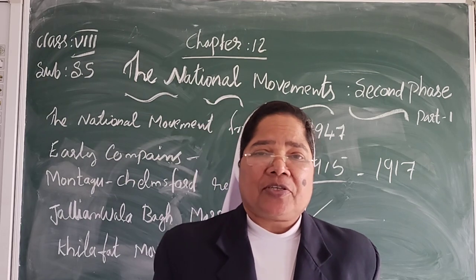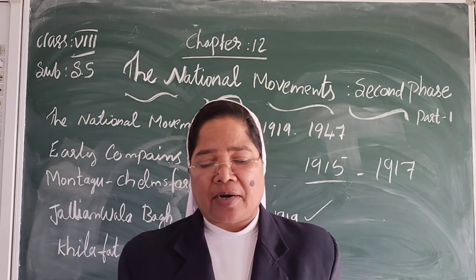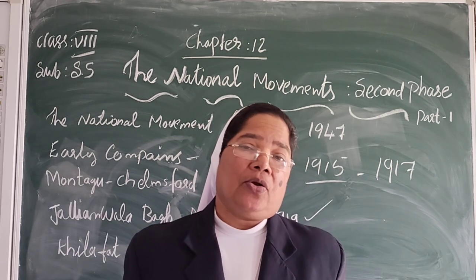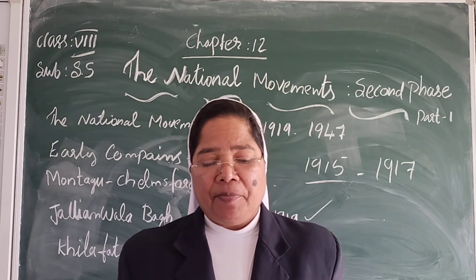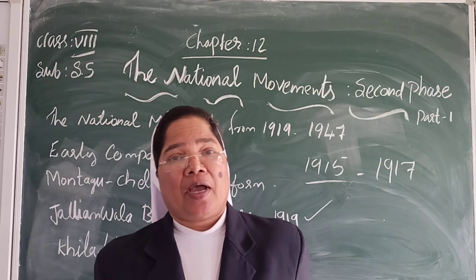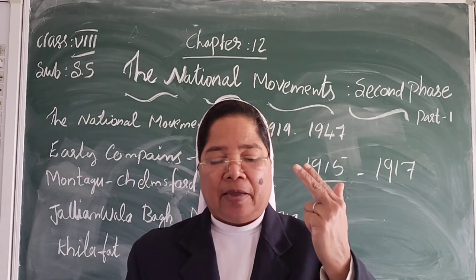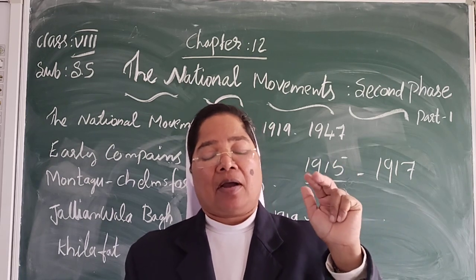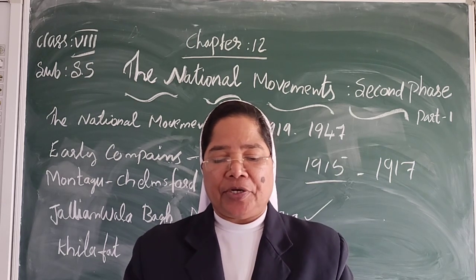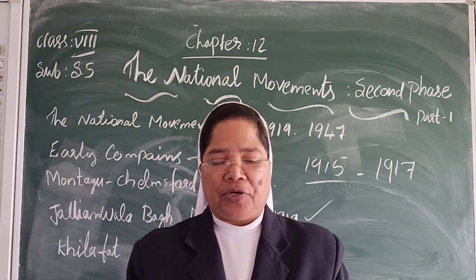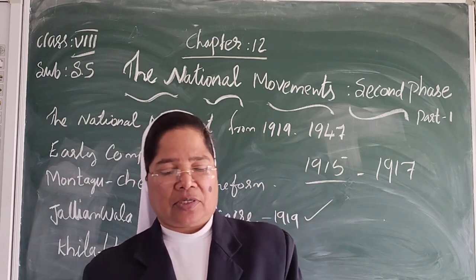First, the Central Legislative Council was made bicameral, that is, it would consist of two houses. How many? Two houses: the Imperial Legislative Assembly and the Council of State. Elected members now formed the majority in both houses. No significant change was made in the powers of these houses.